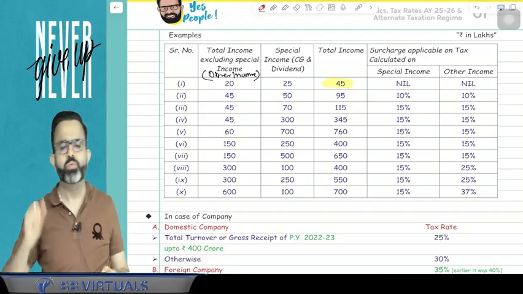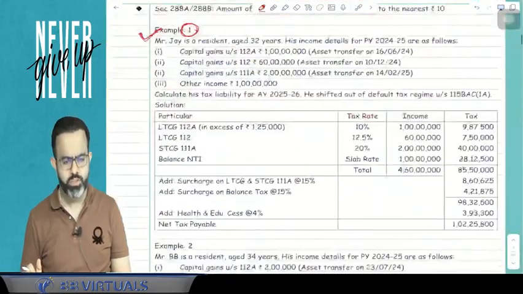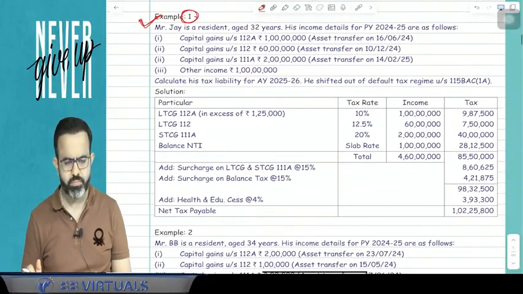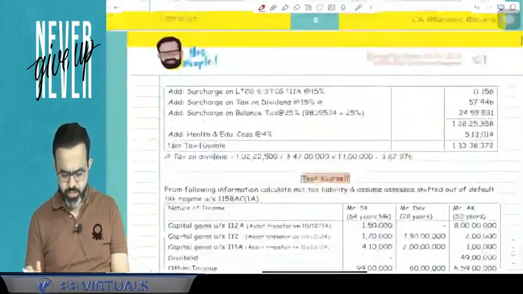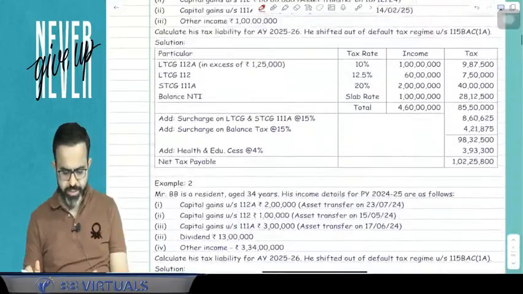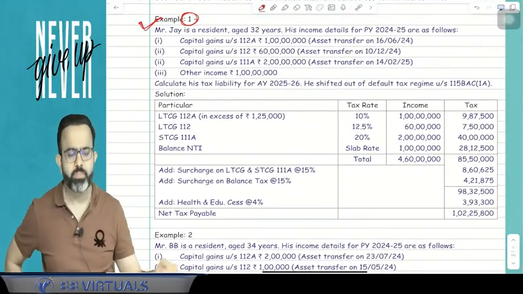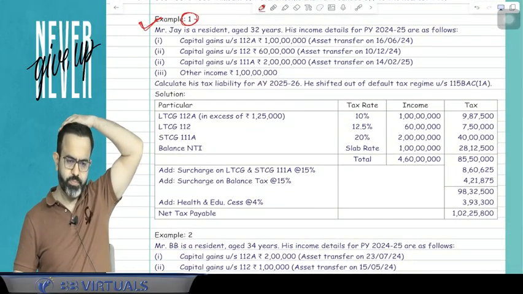Okay, now just check the example number 1. Example number 1 and just check it. It is correct or not. Example number 1. Check.